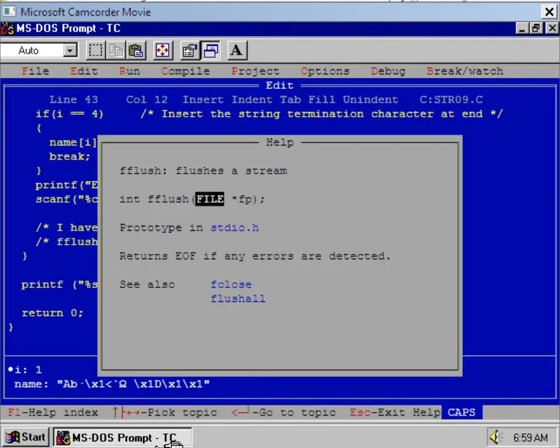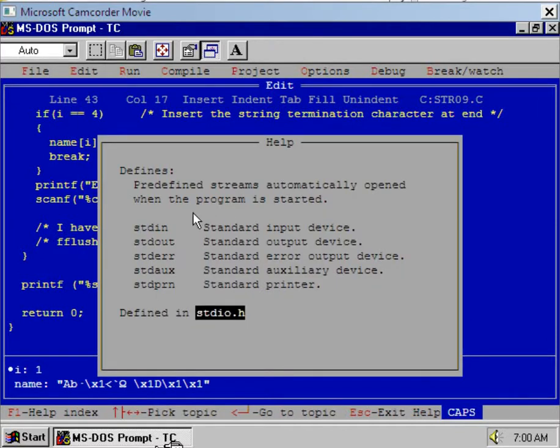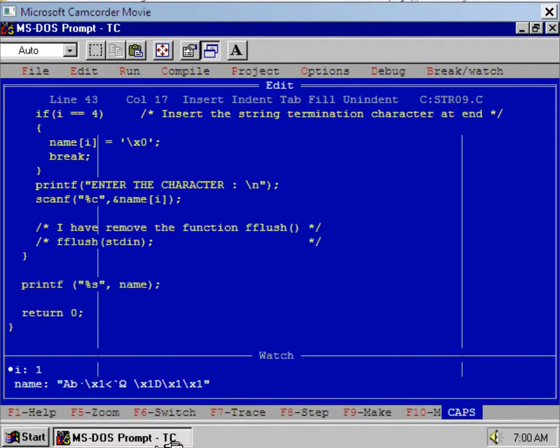Press Ctrl F1 over here, and you will see that the job of flush is, flushes a stream. Okay. Now see the meaning of stdin. Move the cursor over stdin and press Ctrl F1. Now stdin means standard input device. In our case, the device is keyboard, and hence flush will clear the input device, the keyboard buffer.